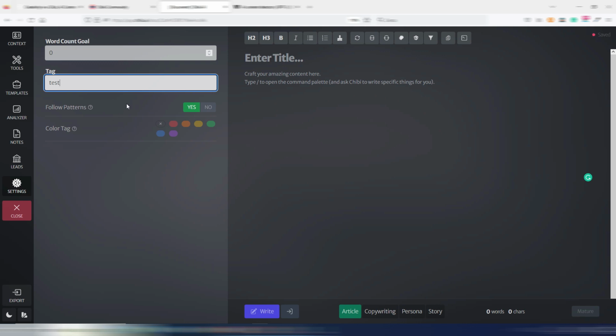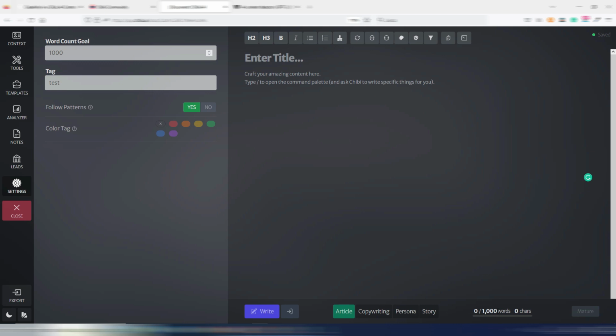You can choose if Chibi AI has to follow patterns or not. Do you want Chibi to follow the style patterns in your document? If you write in short paragraphs, for example, Chibi can too. If this is set to no, then Chibi will write in blocks of text. So you can choose this. You can color tag, and you can even set a word count goal. For example, let's say you want a 1000-word article, and as you can see here, you have this 1000 words goal.